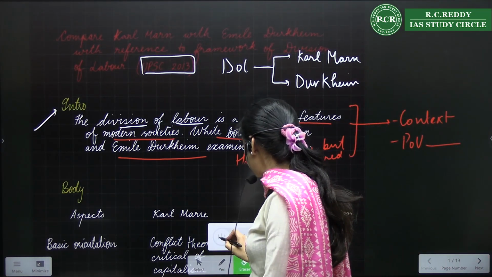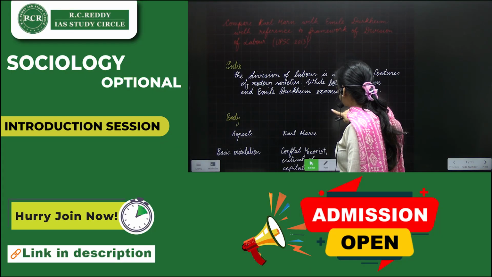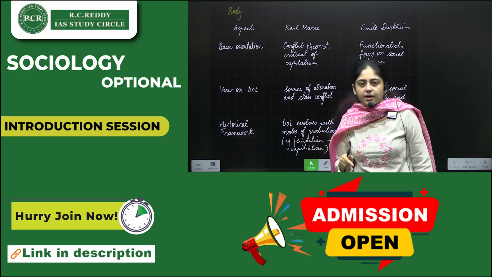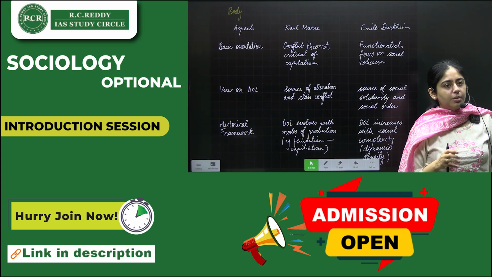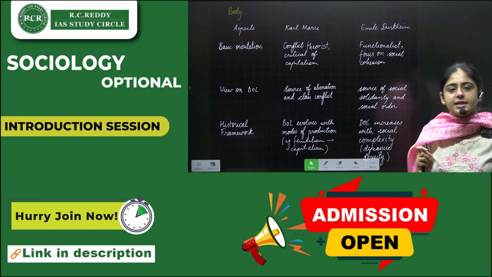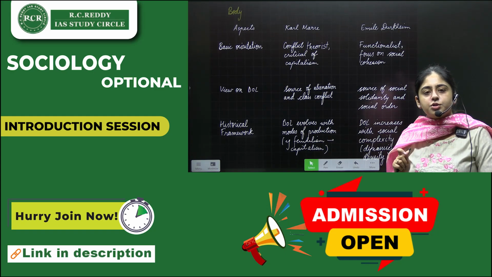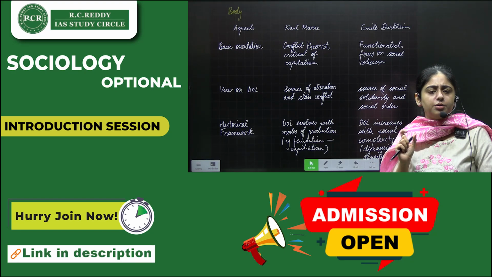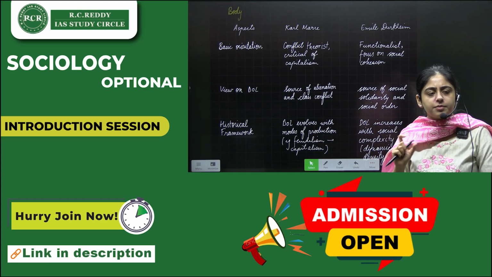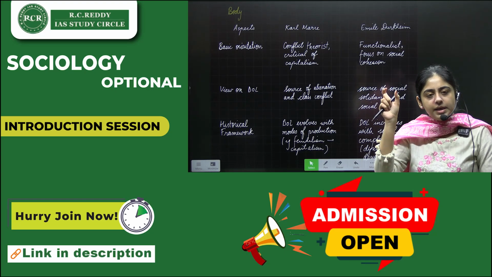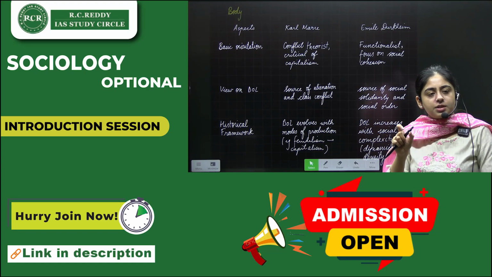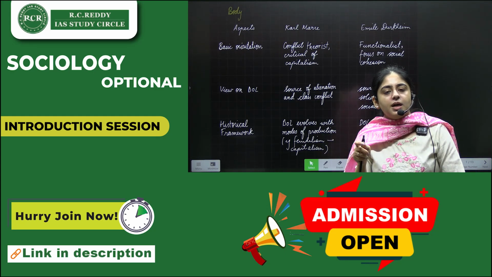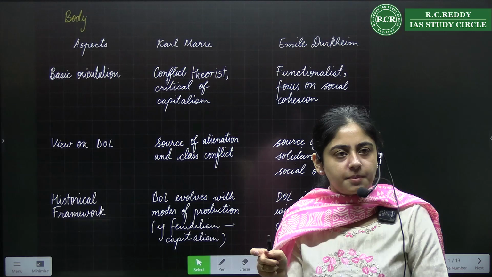Now here, first thing which I have told you that whenever there's a question about comparison, try to think of common parameters or common aspects along which you will discuss the comparison between two terms or two theories or whatever is there. So common elements along which comparison has to be there. So say for example, if I have to compare two students, right?